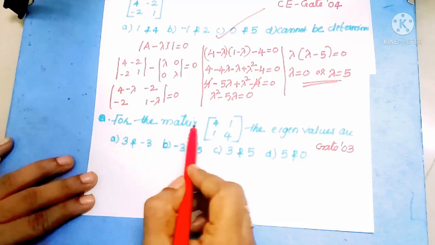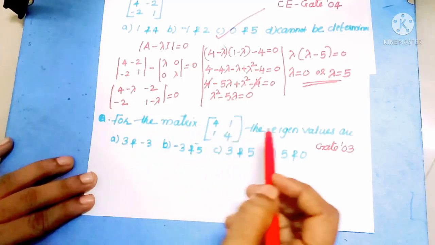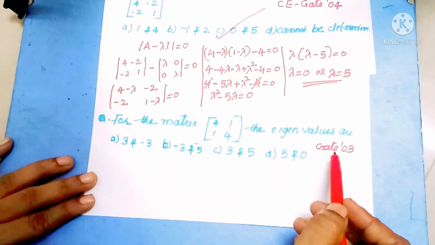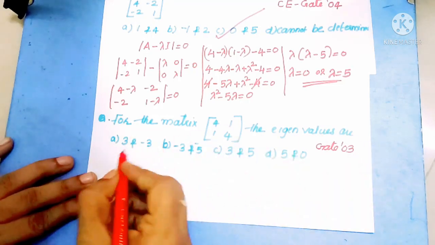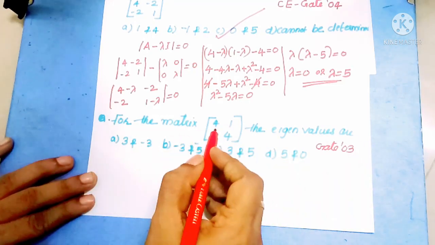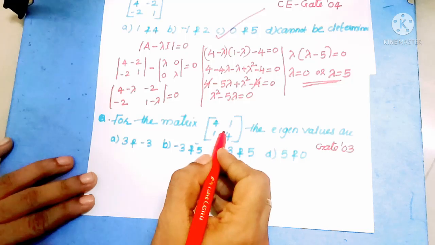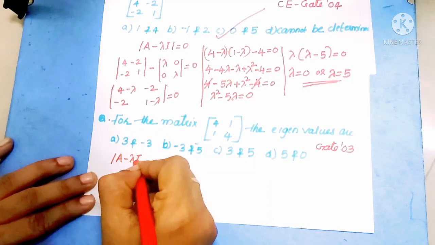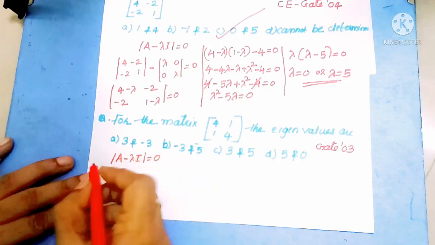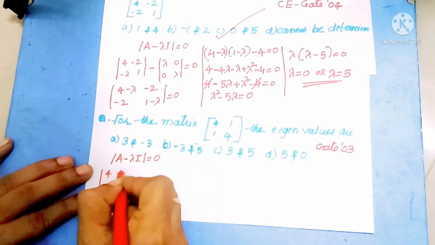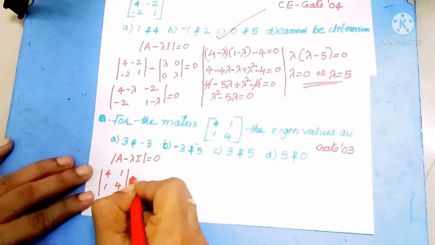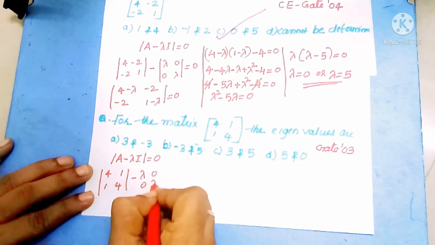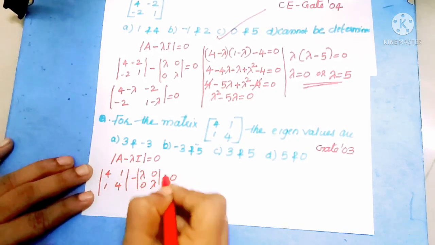Next question. For the matrix [4 1; 1 4], the eigenvalues are. This is a GATE 2003 question. Here also we need to find the eigenvalues of this 2 by 2 matrix. For that we write the characteristic equation: determinant of A minus lambda I is equal to 0. So we substitute [4 1; 1 4] minus lambda [1 0; 0 1] equal to 0.